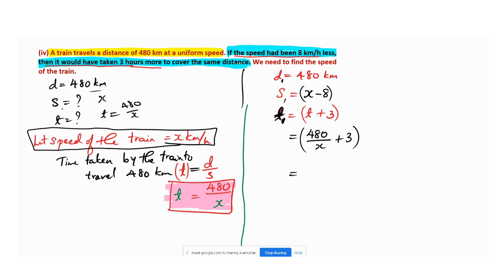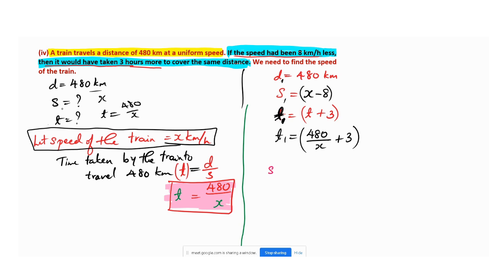Okay, you can simplify this or you can keep it as it is. That is left to you. So what have they told you to find here? Yes, the speed of the train. They have told you to find the speed of the train.